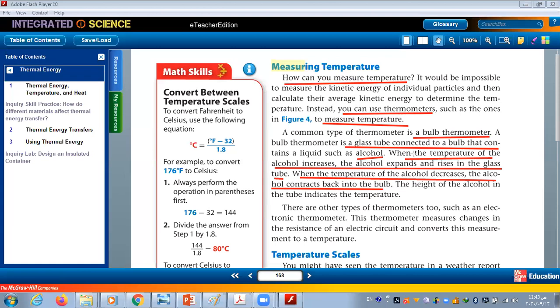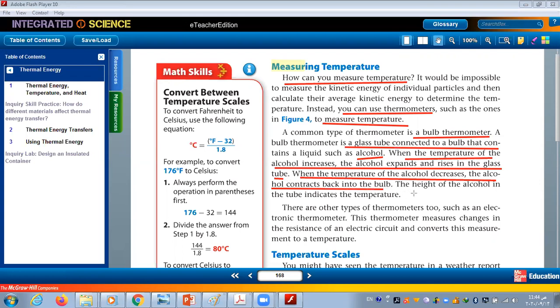Yes. So as we said, when you put the thermometer in hot water, what happens when the temperature of the alcohol increases? The metal bulb will conduct, or move, heat to the alcohol. So as the temperature of the alcohol increases, the alcohol expands and rises in the glass tube. And the opposite will happen when the temperature of the alcohol decreases. The alcohol contracts back into the bulb.